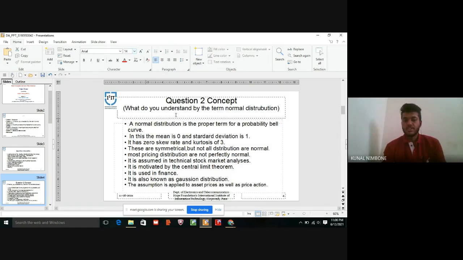It is motivated by the central limit theorem. The central limit theorem motivates the concept of normal distributions. It is also known as Gaussian distribution, means its second name is Gaussian distribution. And the assumption is applied to asset prices as well as price action. This normal distribution is also used in the stock market for asset prices and price action.